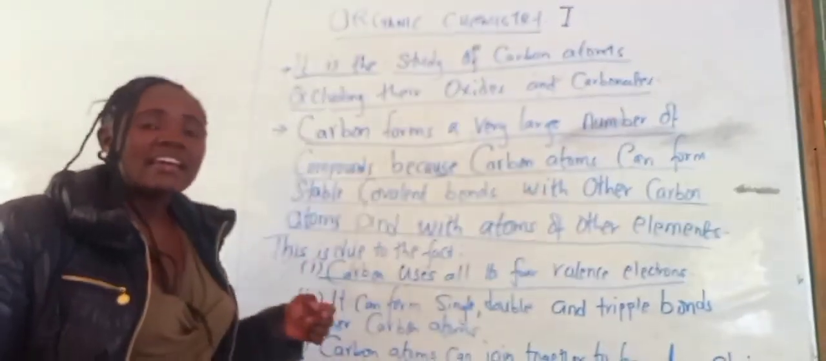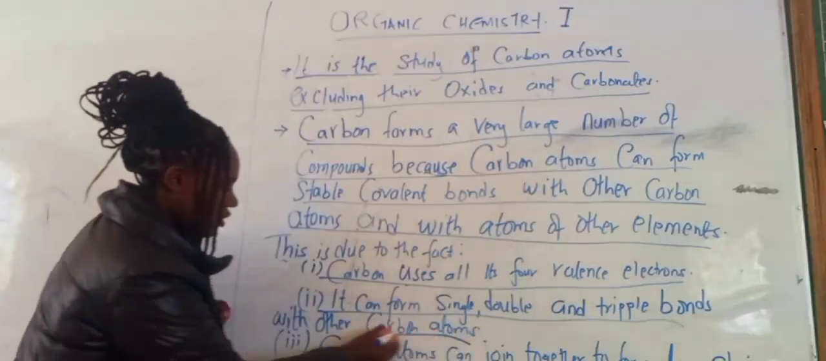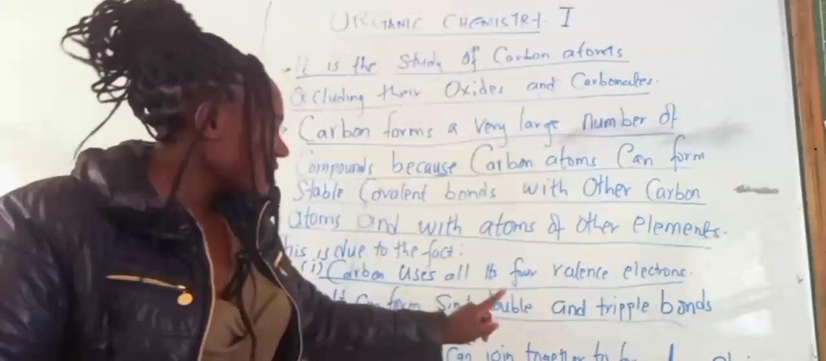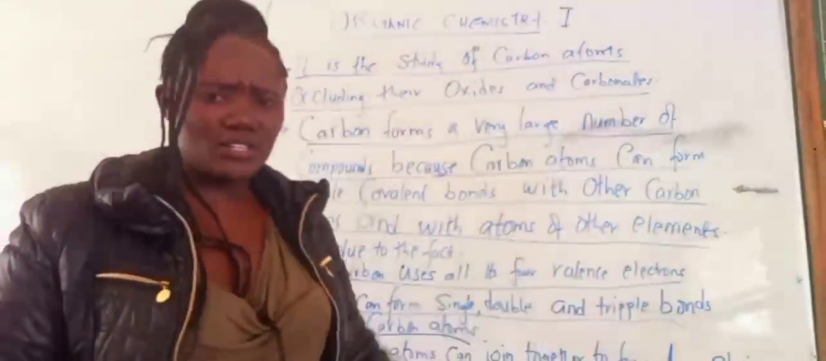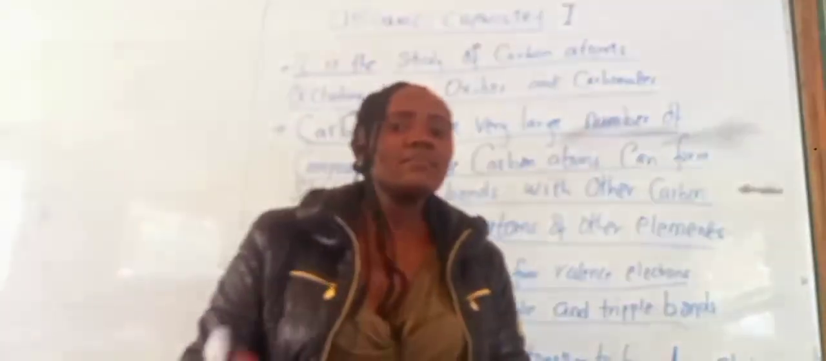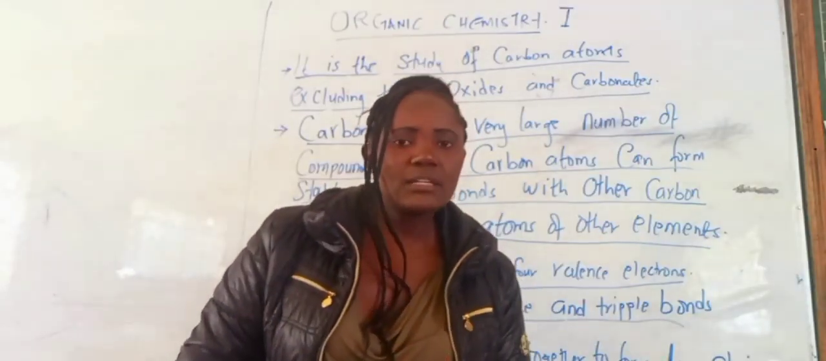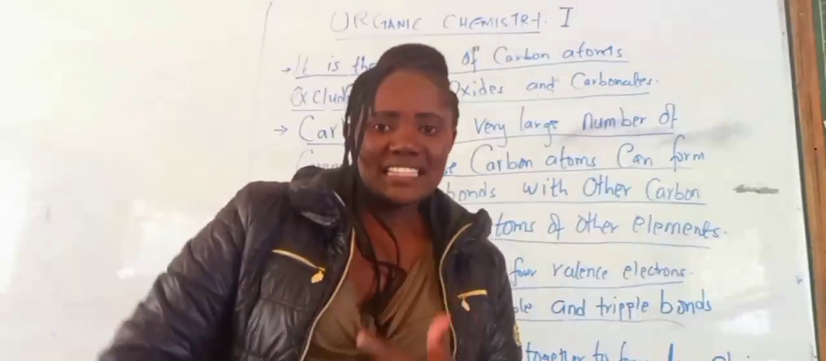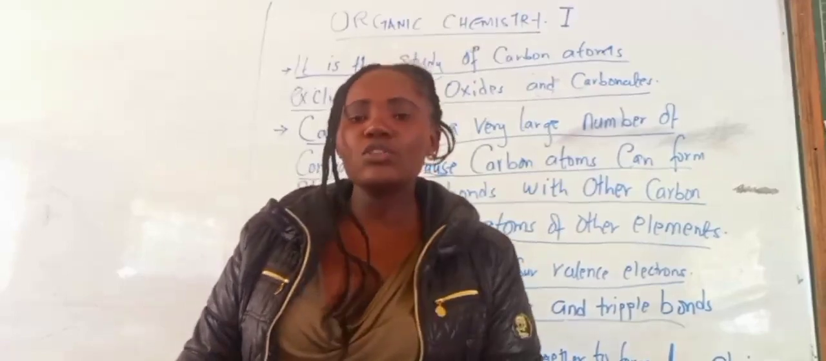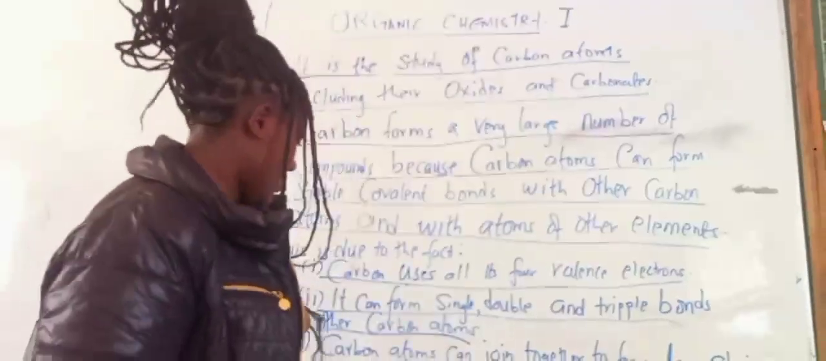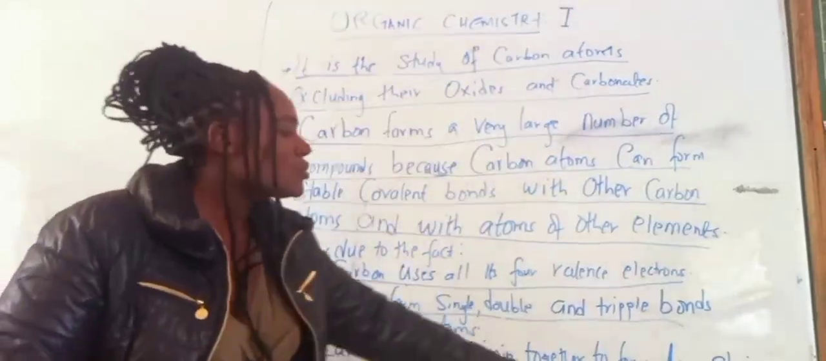That is number 1. Number 2, carbon is in a position of forming single, double, and triple bonds with other carbon atoms. We shall see that later in the second lesson. It can form a single bond, a double bond, and a triple bond with other carbon atoms. Number 3, carbon atoms can join together.